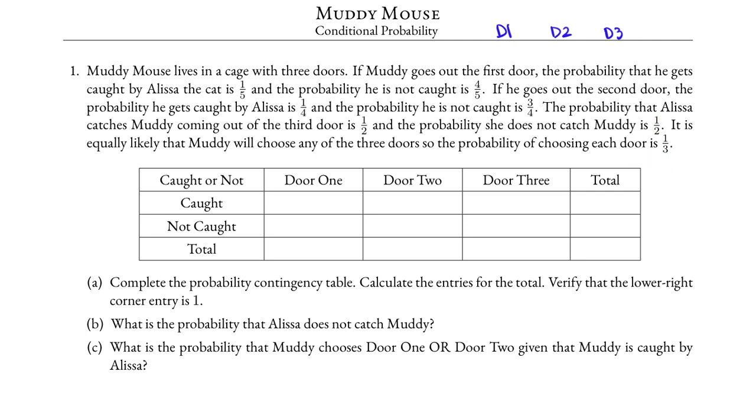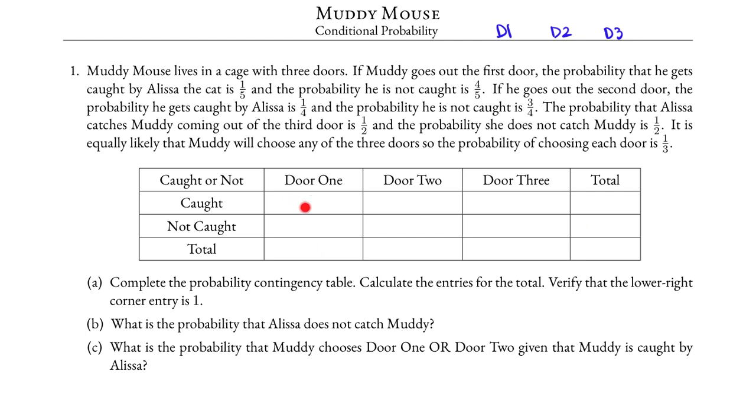We are given the table, caught or not caught, with door 1, door 2, door 3, and the corresponding row and column totals. This is known as the contingency table. Complete the probability contingency table, calculate the entries for the total, verifying that the lower right corner entry is 1. We need to find the number for each of these boxes.